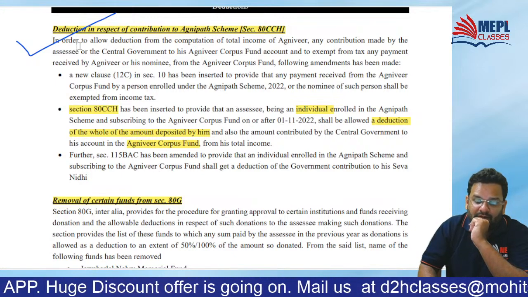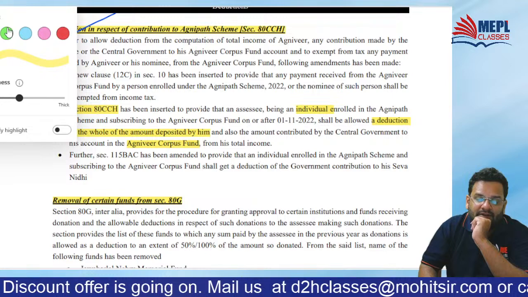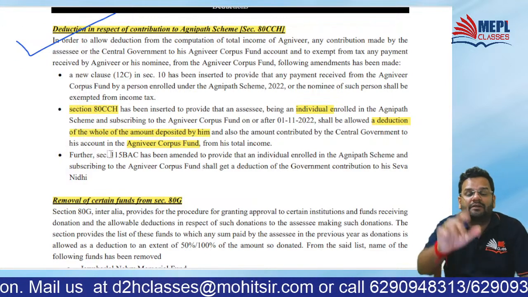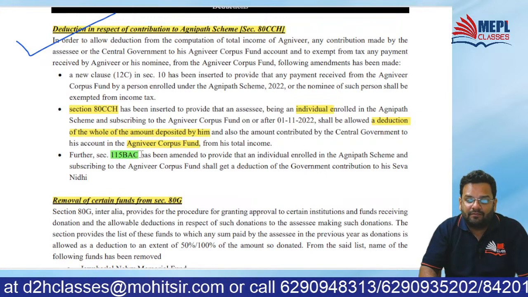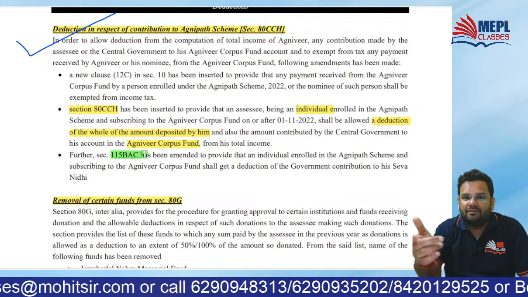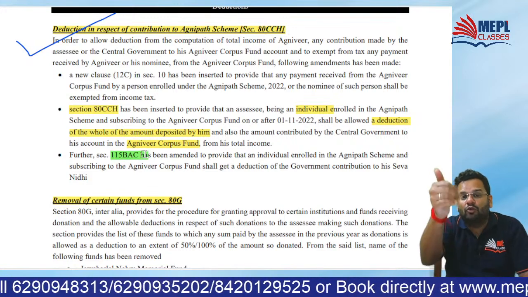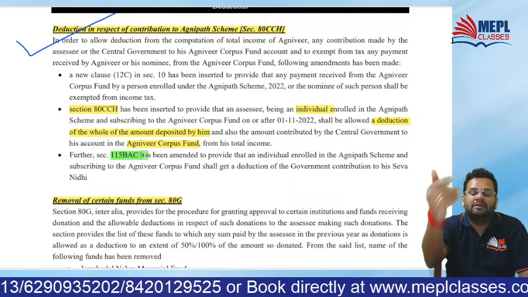Okay, see this very interesting point. 115 BAC usually doesn't allow any deductions. 115 BAC default regime usually doesn't allow any deduction because it's a lower percentage of tax on a higher income.